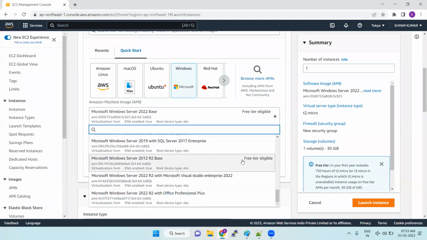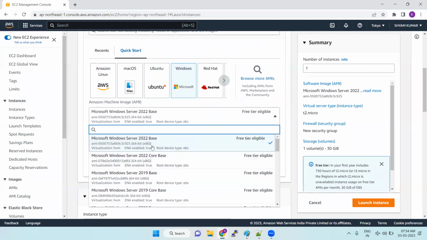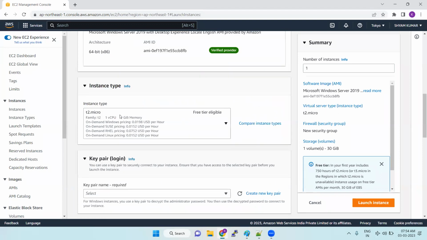So wherever you are not seeing free tier eligibility, if you are going with the free tier eligibility, for practice purposes, we are giving it. So the remaining things which you are seeing are not free tier ones. So if you want Visual Studio to come along with your operating system, we can select this AMI ID. Okay, so two types of things will be there. One is free tier eligibility, another one is license one. So for our practice purpose, we can go with free tier. So when you are not selecting, the default one, the first one will be selected automatically. So if you want to go with another one, we can go with the other one, no problem.